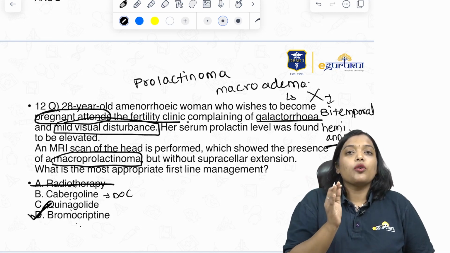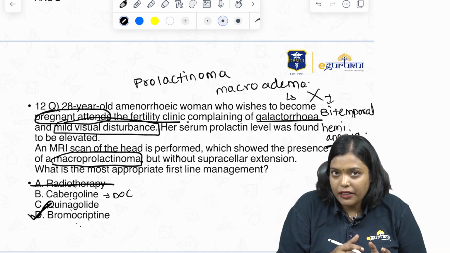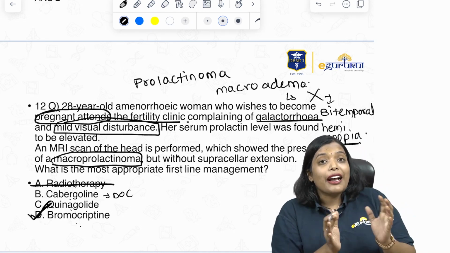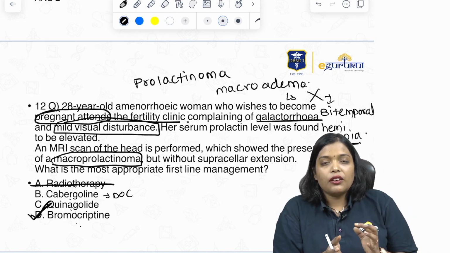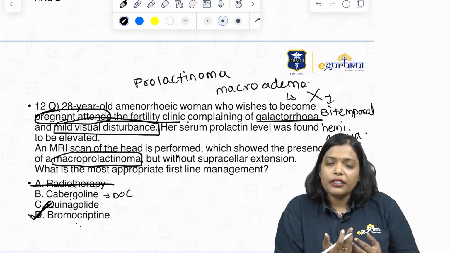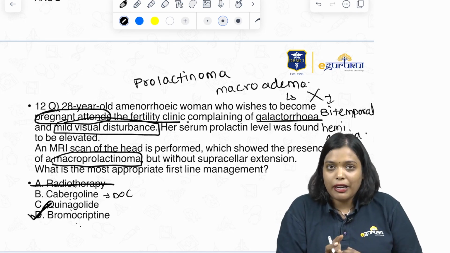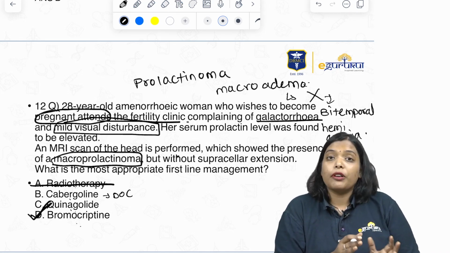For other patients, you can go with cabergoline: those who are not trying to get pregnant, or whose family is completed. If they come to you with macroprolactinoma or microadenoma, then go with cabergoline.